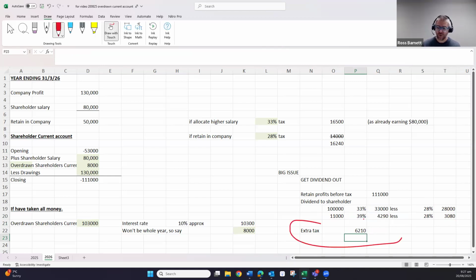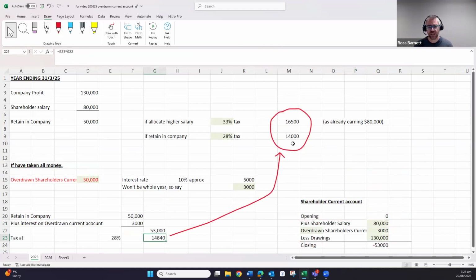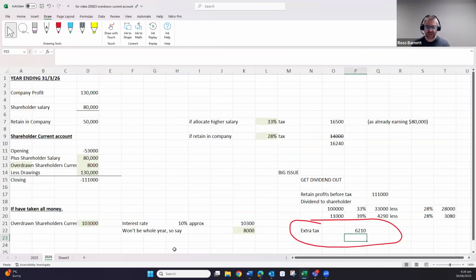So what's happening overall with this whole thing? Initially, we were hoping to reduce tax by doing 28% versus 33%, but you've had to pay $840 extra in the first year on the interest on the overdrawn current account. In the second year, there's further extra: 2,240 of extra tax on the interest. So there's getting to be little benefit. Then if you get all the earnings out to the shareholder, you're going to pay an extra 6,000 tax, some of that at 39%. Overall, you've actually paid more tax than you would have to start with.